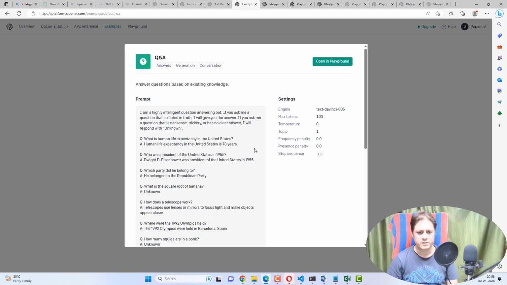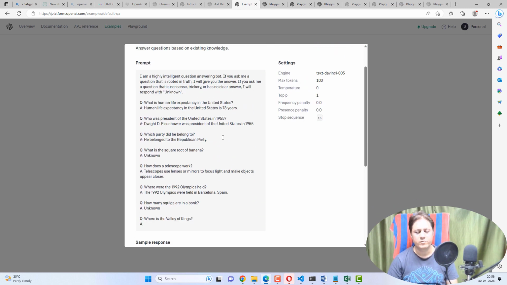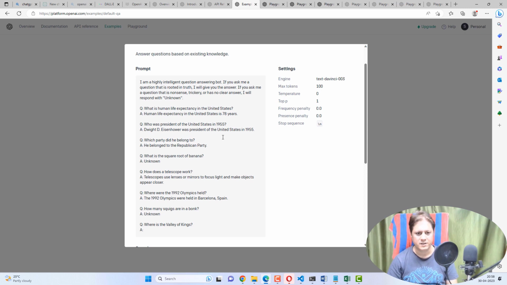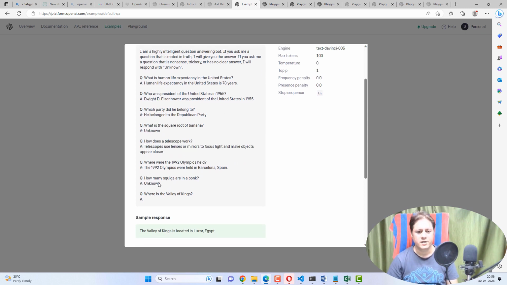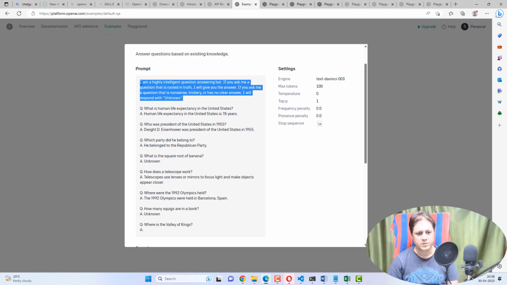So if you see the first category, which is question and answers, interestingly, you don't need to provide the information to it. You can ask the questions, and if the system doesn't have information about whatever you are asking, it will just say unknown. Okay, because in the prompt you have mentioned it that way, you see here.